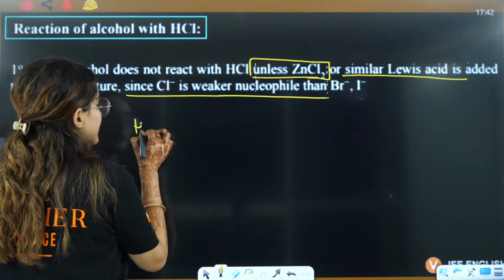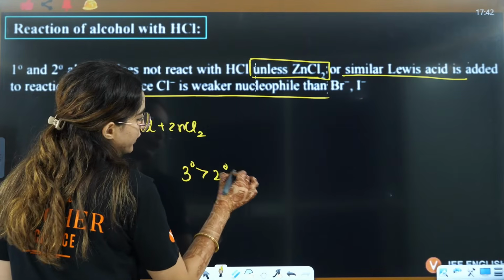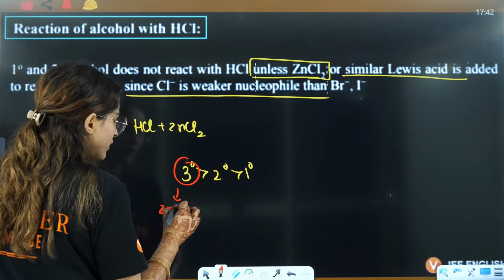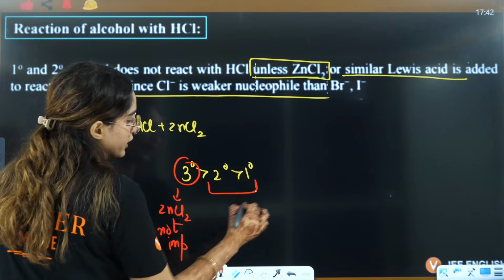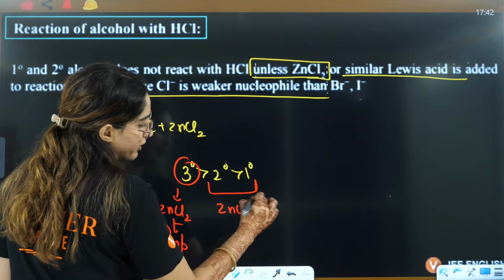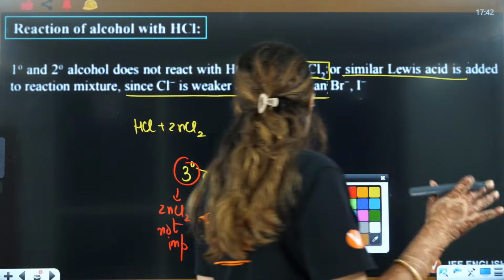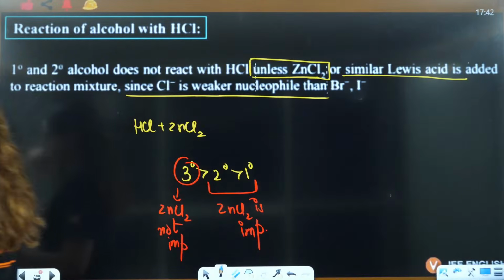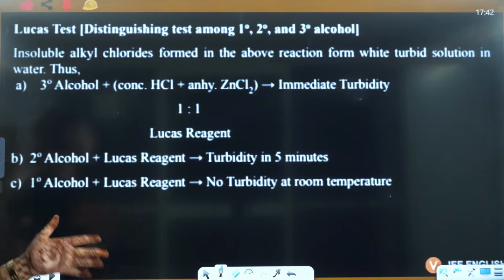Actually, for HCl, ZnCl2, the reactivity is of the order 3 degree, then 2 degree, then 1 degree. So for 3 degree, ZnCl2 is not important, but with 2 degree and 1 degree, ZnCl2 is important. That means without ZnCl2, this reaction will not take place. Okay? Understood everybody? This reaction will not take place without ZnCl2.